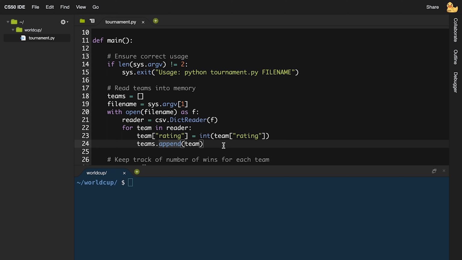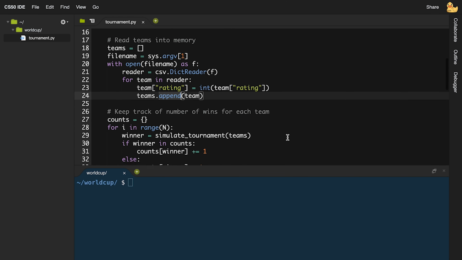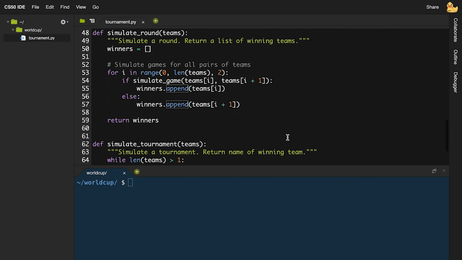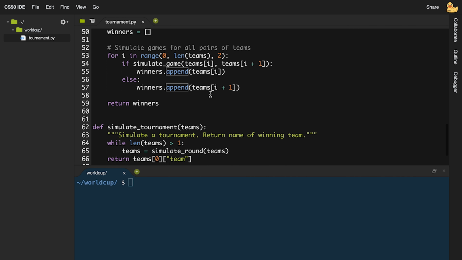And using those teams, we now want to be able to simulate tournaments. So how might we have gone about simulating tournaments? Well, let's look at the simulate_tournament function down near the bottom of our file. To simulate a tournament, we need to take a list of teams and repeatedly run rounds on that list of teams until we're down to just a single team. And to do so, we could have used the simulate_round function that accepts a list of teams and gives us back a list of all of the winners in that round.